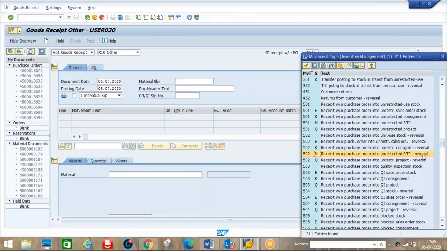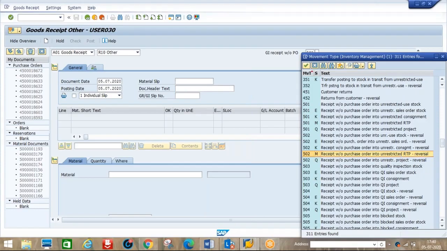See here, whatever we send back should be a reversal. Here it's direct, there is no reversal. When we are receiving the first time, it is 501M, and whenever we are sending back, 502M is the reversal. We should select this movement type.